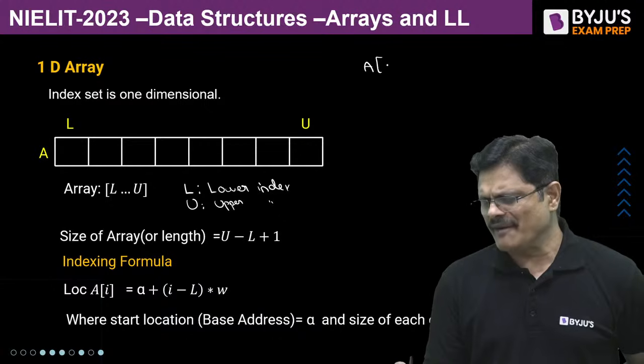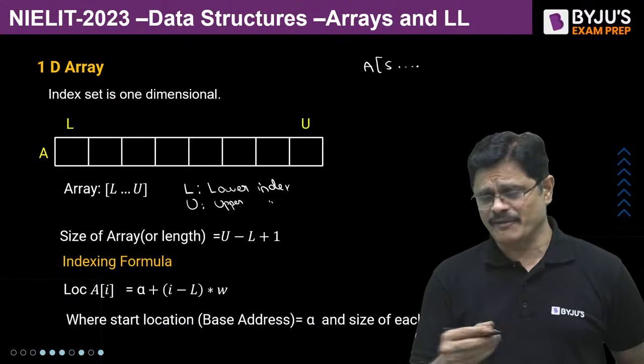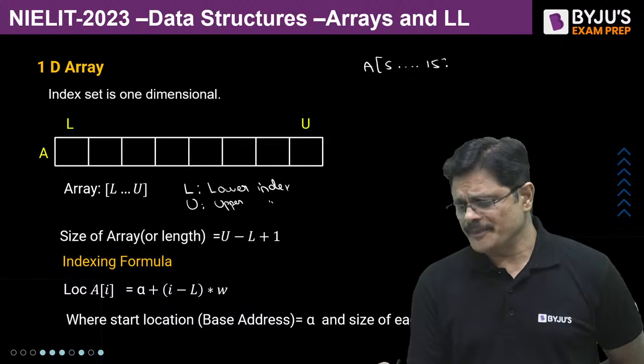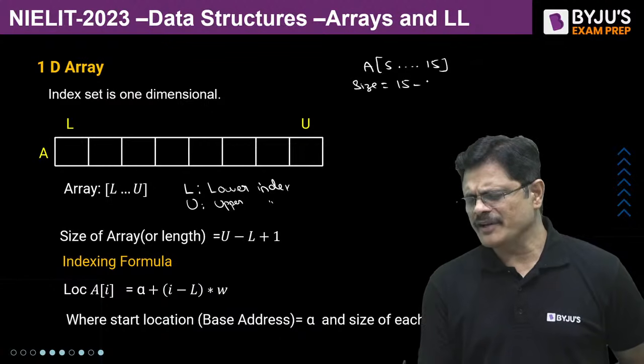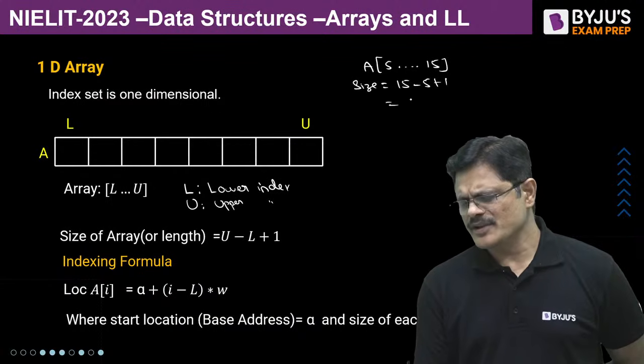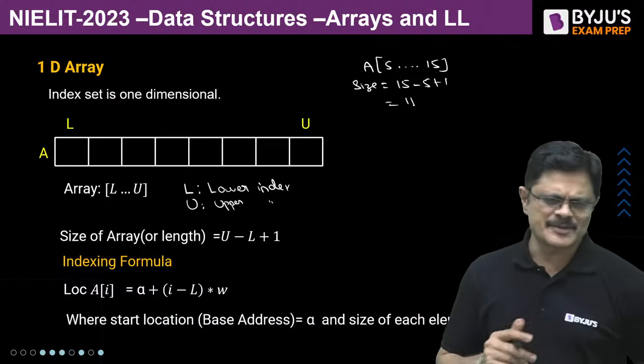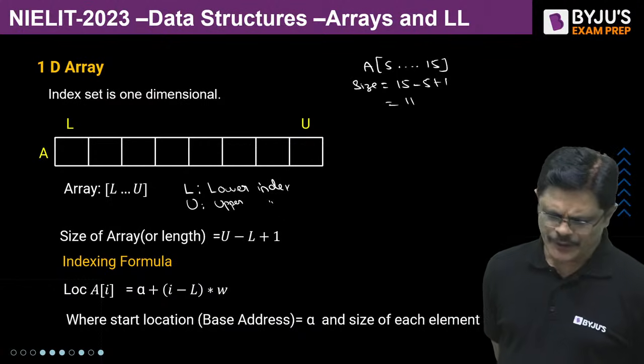For example, if I have an array from 5 to 15, the number of elements in the array is given by 15 minus 5 plus 1, which is 11 elements.